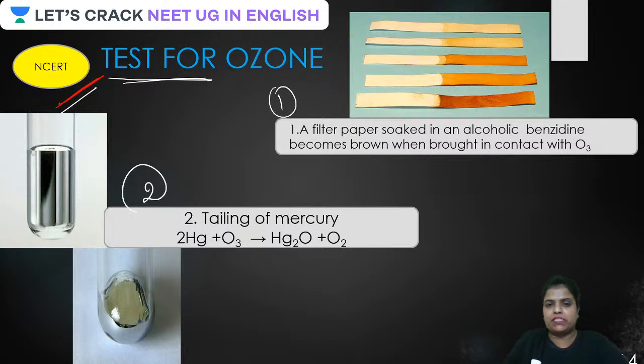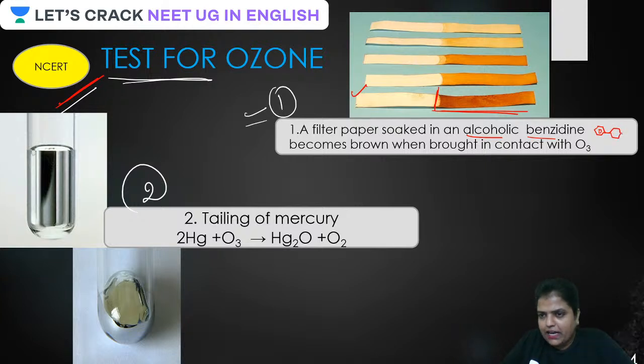In the first test, you can see this filter paper over here. This is the filter paper which is half soaked in alcoholic benzidine. Is that clear? What is the formula of alcoholic benzidine?